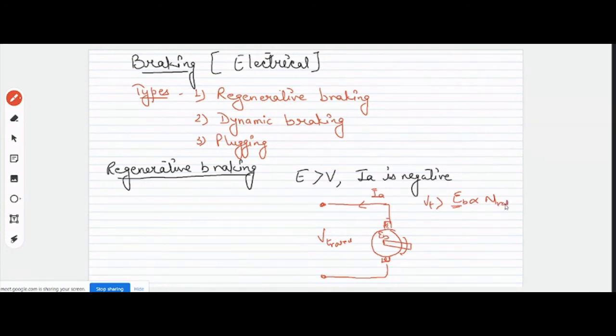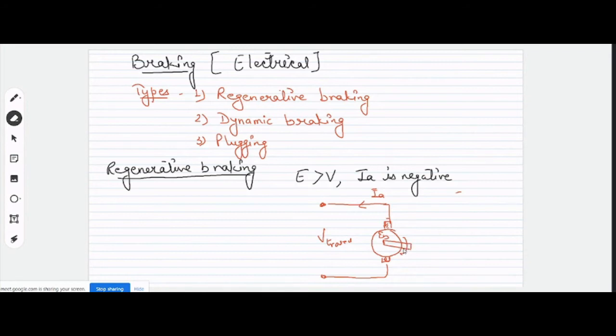This N should be greater than N rated. Yes or no? Yes, sir. Your EB can be greater than V rated only when the speed of this motor is greater than N rated, because at V rated, this EB will be at EB rated. We want this EB to be higher than this V. So this can only happen when the speed of this motor is higher than the rated speed, right?